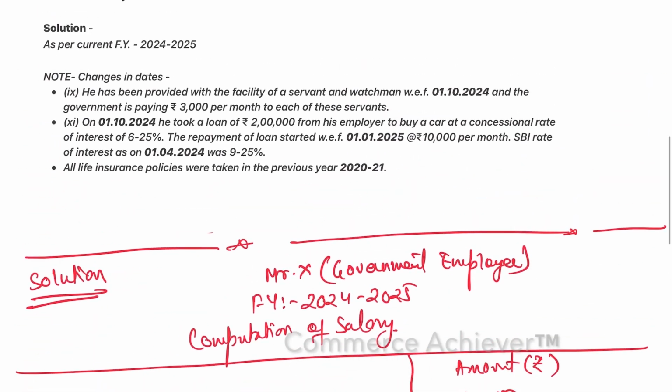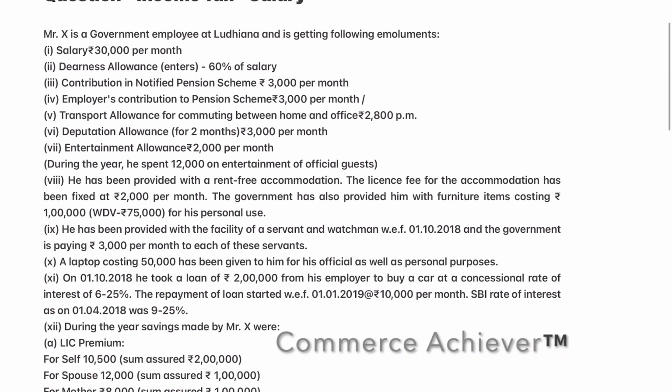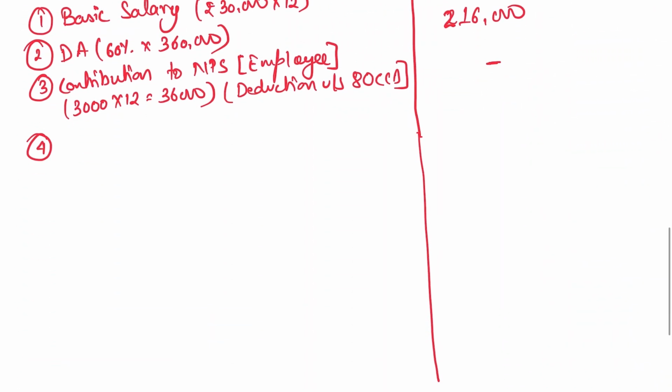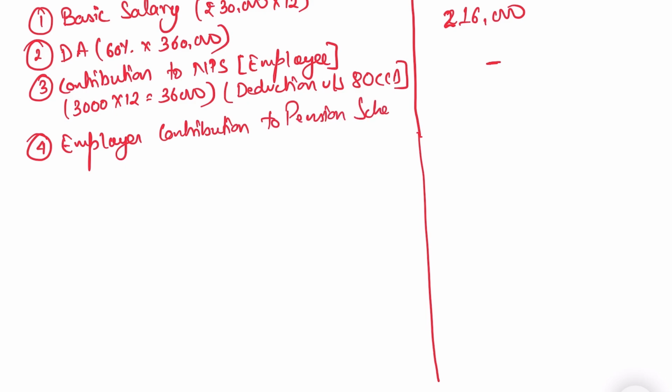Okay, let's see what is given in the fourth point. Employer contribution to the pension scheme, 3,000 per month. So we have an employer contribution. What's the amount? 3,000 per month. Again, the annual value is 36,000.